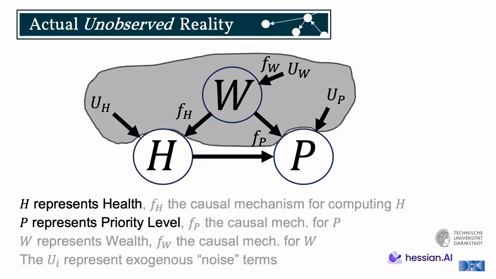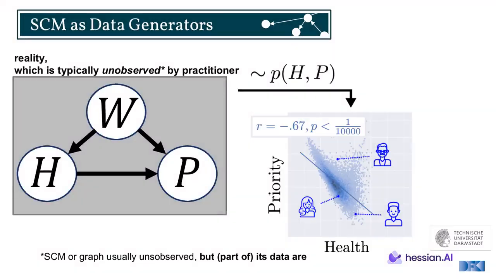But to make it even worse, not just the confounder, we usually also don't know anything about these equations, what kind of form they take on, and even less so which specific parameters they induce. So we might just know that health is actually causing priority, and that maybe the relation is anti-proportional, right? So increasing one will decrease the other.